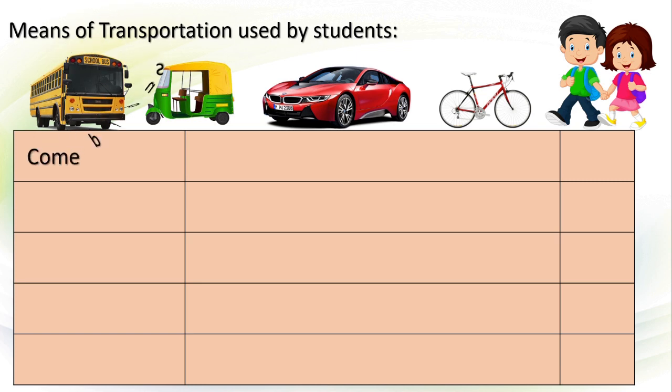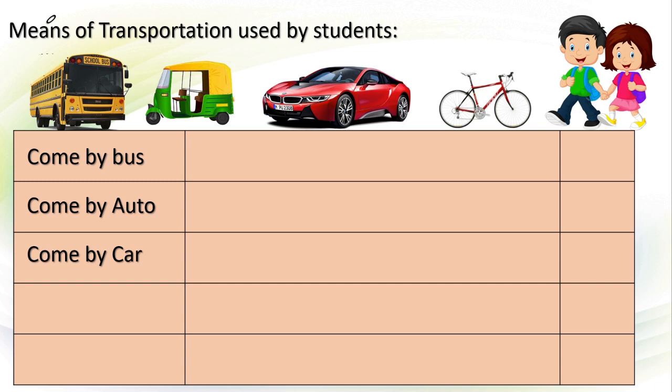Okay? See here, first one. Children come by bus. Children come by auto. Children come by car. Children come on bicycle. They ride their bicycle to come to school. Next, children come walking. They prefer to walk to the school.